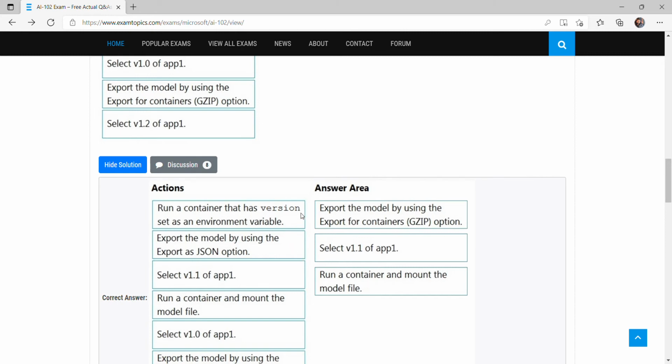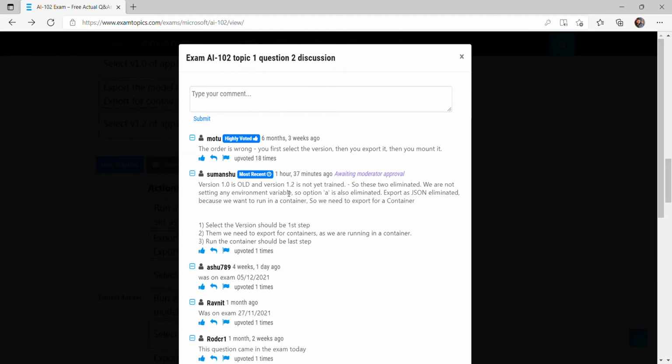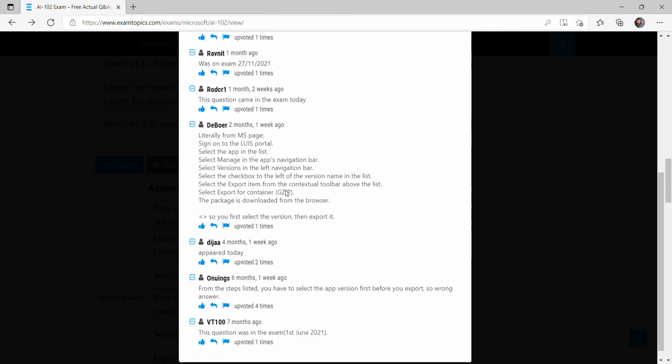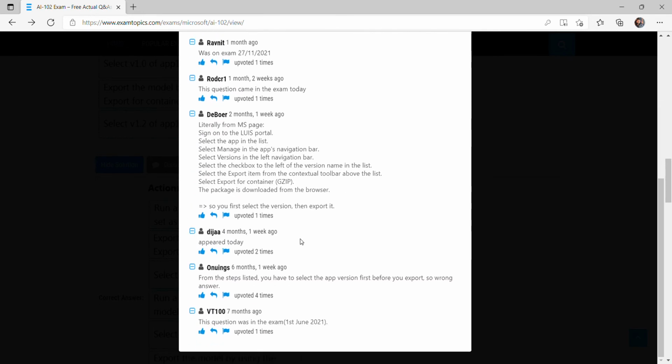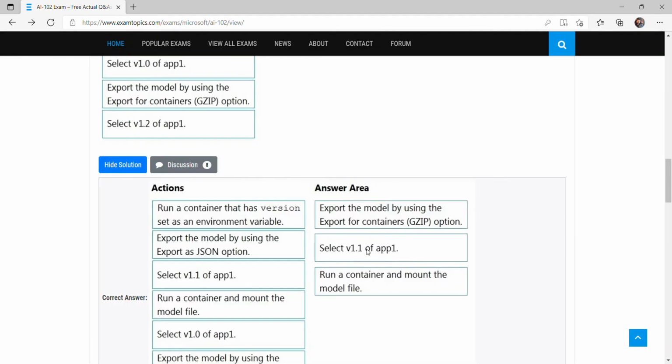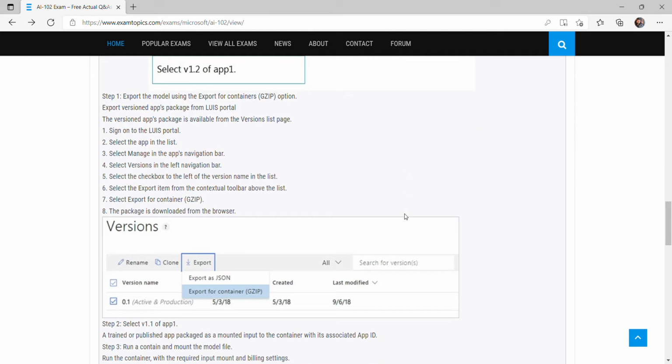So the second option should come into first place, and the first option should come into the second place. Third is correct. If you go to the discussion tab, most of the people say these options only: first we have to select version 1.1, then we have to export, and then we have to run a container.